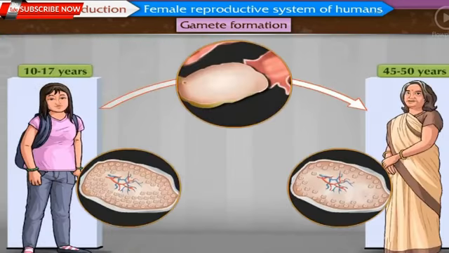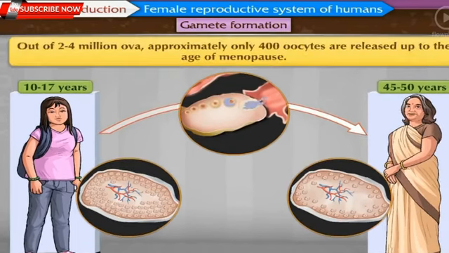From the age of puberty, that is 10 to 17 years, up to the age of menopause, that is from 45 to 50 years, an ovum is released every month from the ovary. Thus, out of 2 to 4 million ova, approximately only 400 oocytes are released up to the age of menopause. Remaining oocytes undergo degeneration.